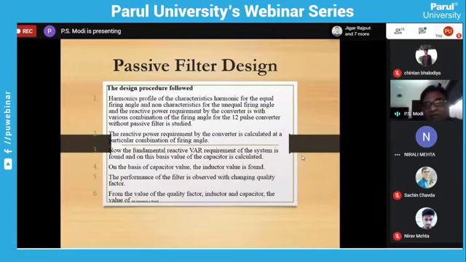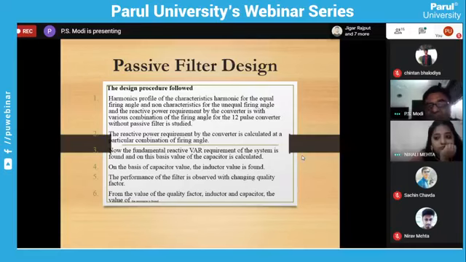See the passive filter design steps you can follow this way. First, we have to study the harmonic profile. According to the harmonic profile, we have to find out which are the dominating harmonics. According to the dominating harmonics, we have to design the passive filter. Reactive power requirement we can also calculate. That's why I have already shown the profile of the reactive power and active power.